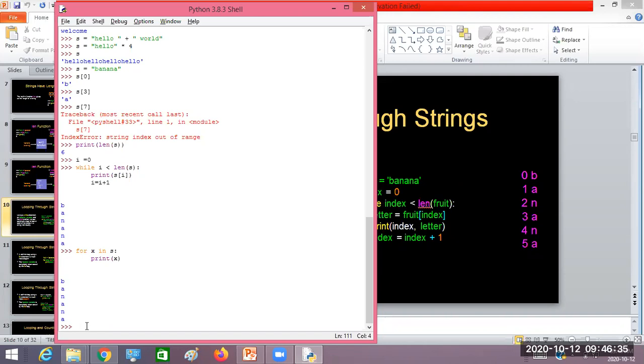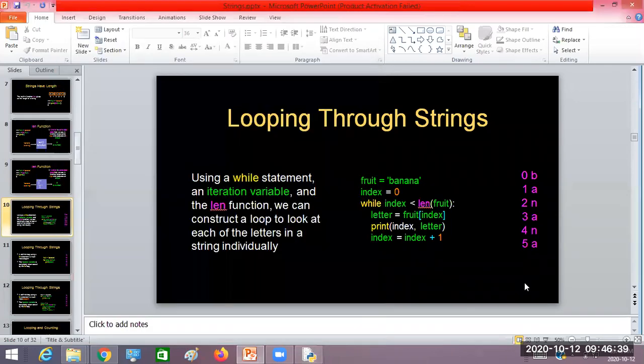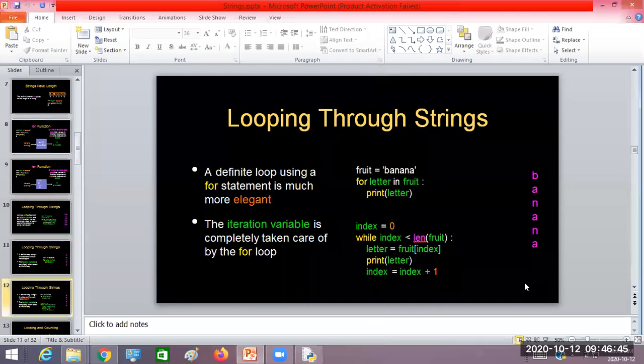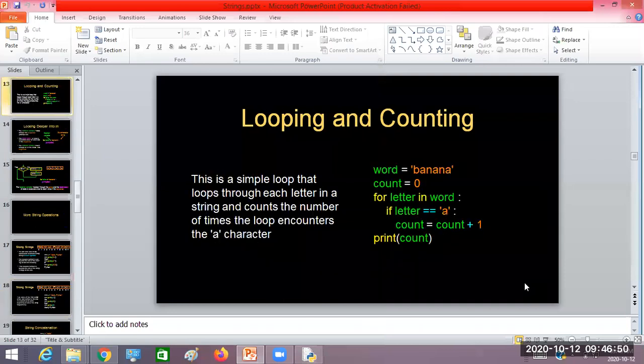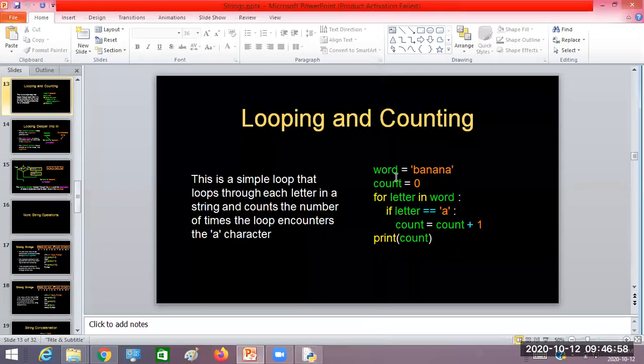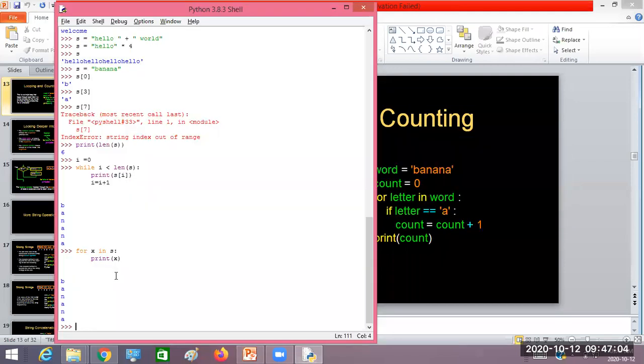So with the for loop or with the while loop, you can iterate through every character of the string. Here are given examples, and I already discussed one. Here counting: how many occurrences each character has. You can do that. See here, there is a word called banana, and count is initially 0.